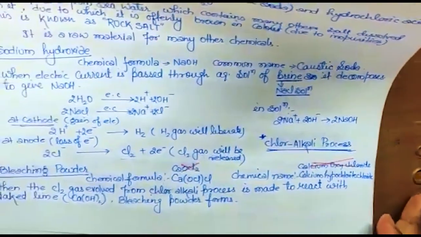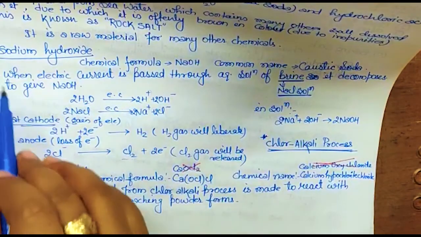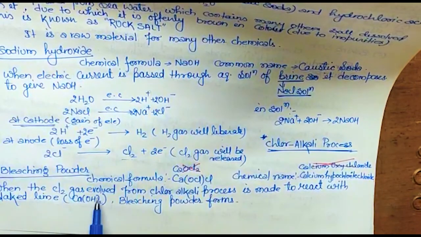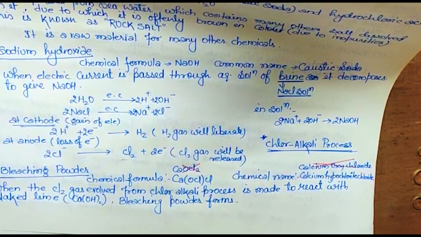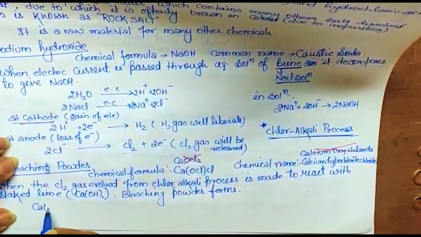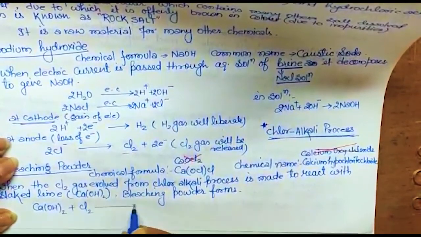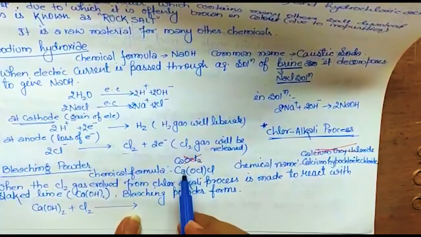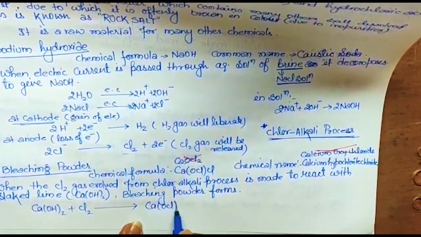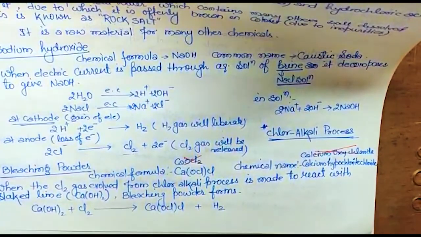Clear? Okay. So how does it form? When this chlorine gas, which evolved from the chloralkali process, is made to react with slaked lime, the formula of slaked lime, you know, is Ca(OH)2, and when this chlorine gas reacts, what does it form? What will you write? CaOCl2? No, you will write CaOCl2 plus H2 will be liberated out.